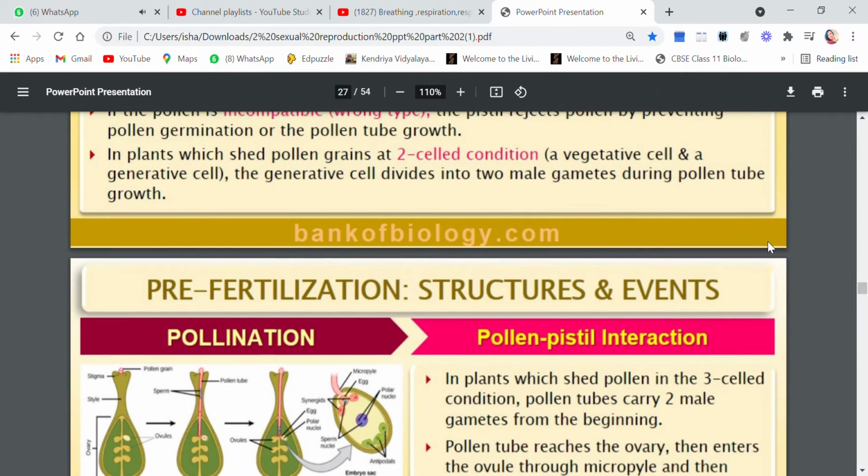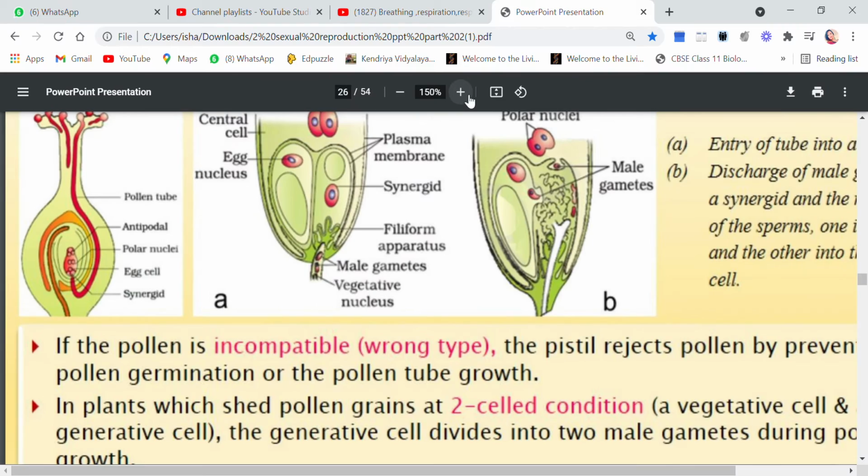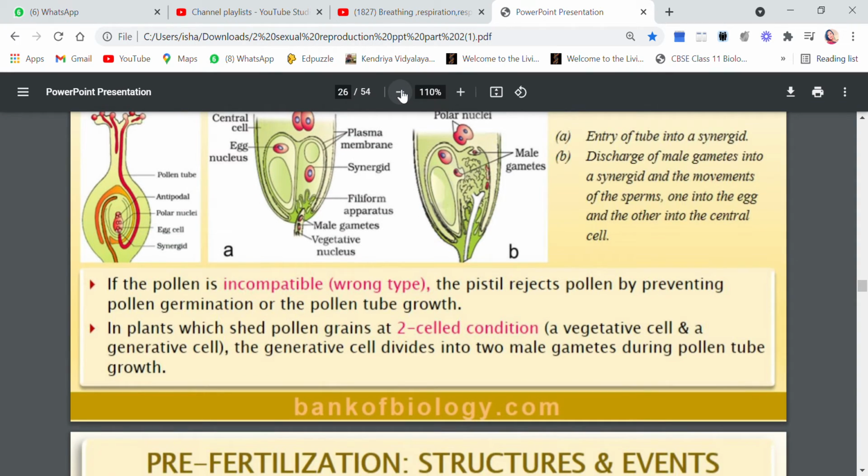Here, this is the micropylar end, or I shall zoom in more. See, this is how the pollen tube is entering, and the end through which it is entering is the micropylar end.